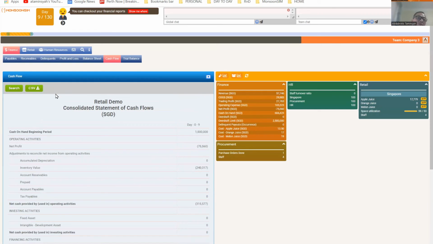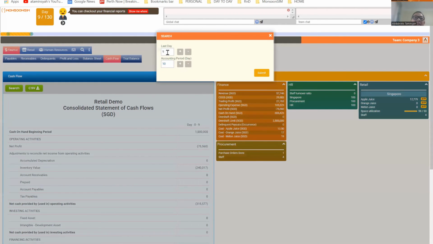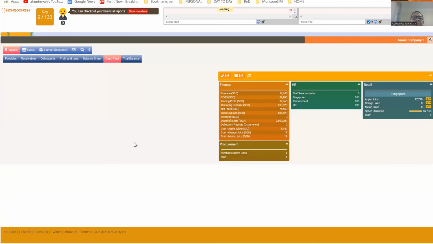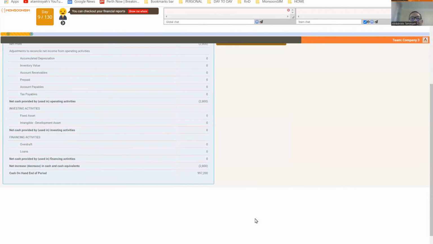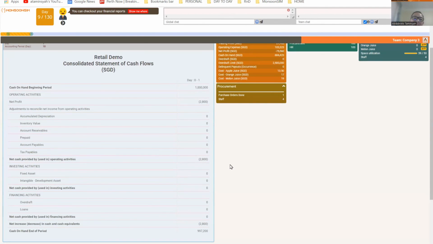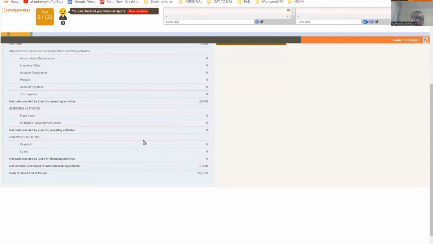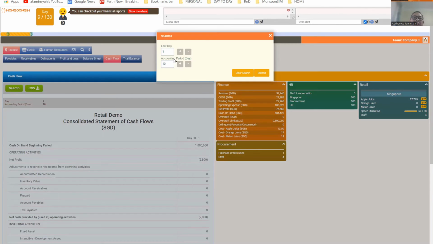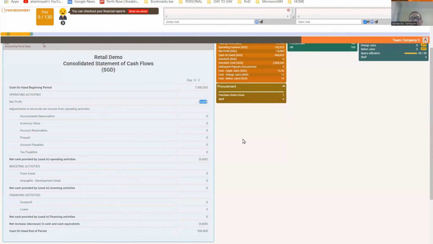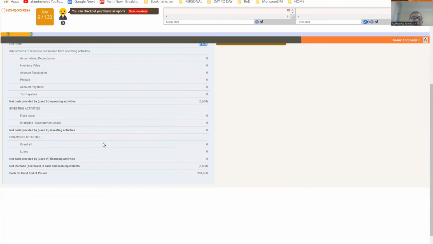Now, one thing good about MonsoonSIM is you can always search the cash flow based on every day. So for example, if I want to look at last day is 9, you can say last day is 1 and see what happened. So this is what happened on the first day. Yeah, so day by day you can see your cash reducing. On day 1, that's your cash, and then you go to day 2, your cash is double the expenses, and then day 3.